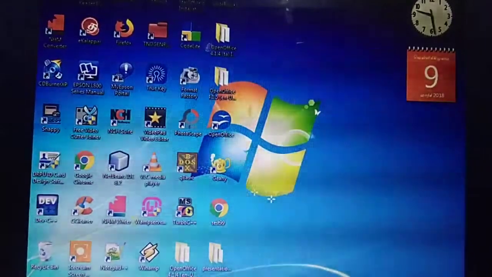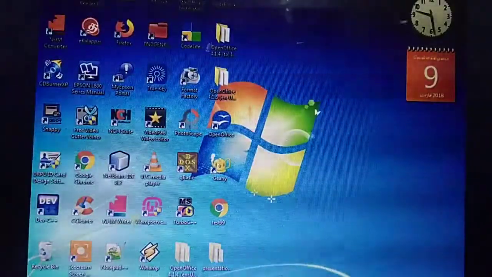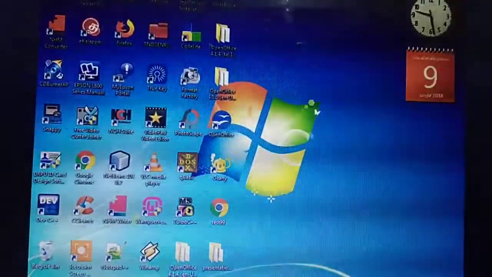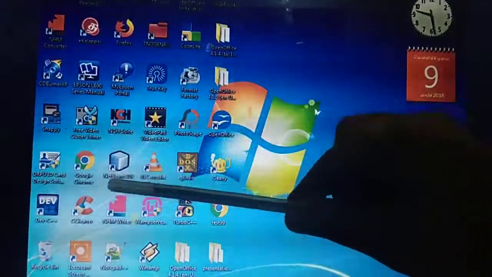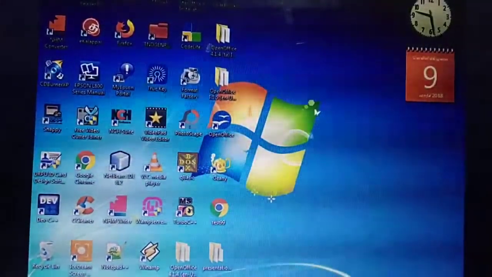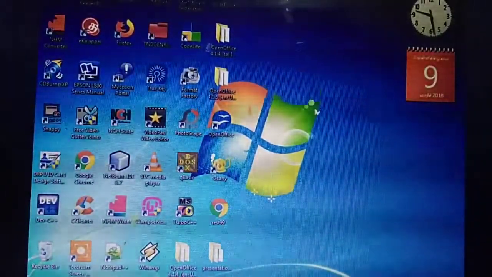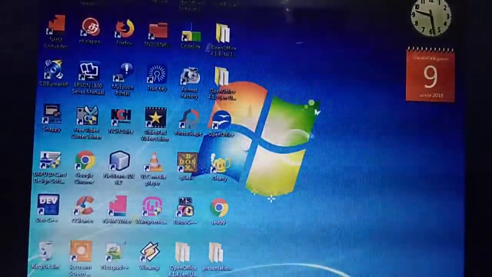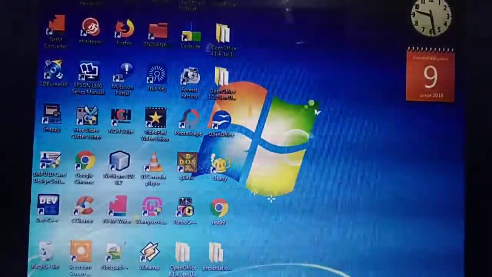So if you install particular software, once the installation is over, the software will look on the desktop screen with this shortcut symbol.